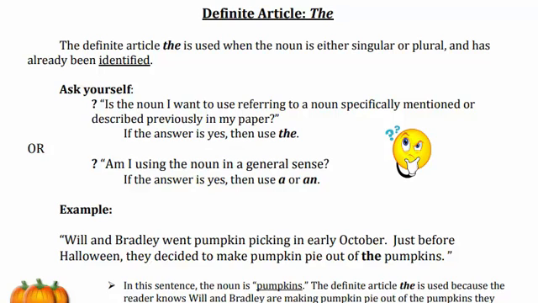So ask yourself, is the noun I want to use referring to a noun specifically mentioned or described previously in my paper?